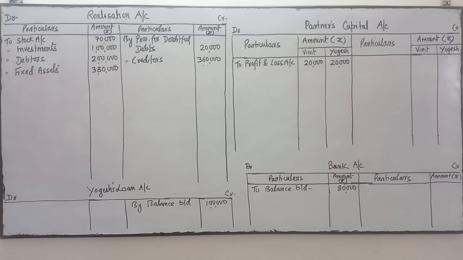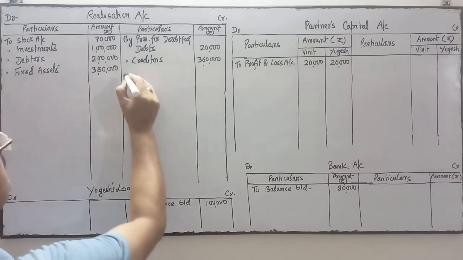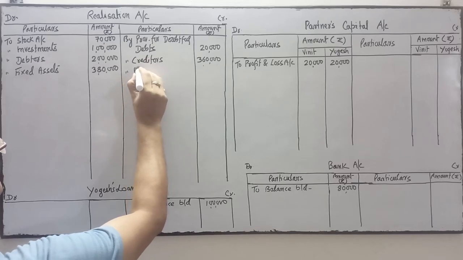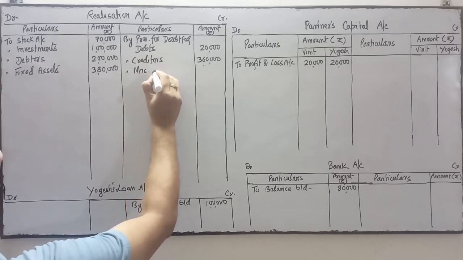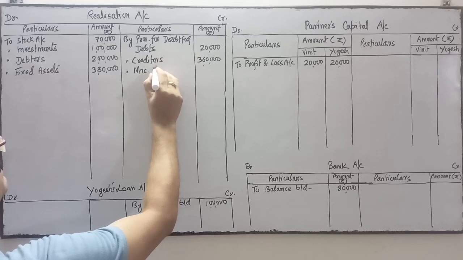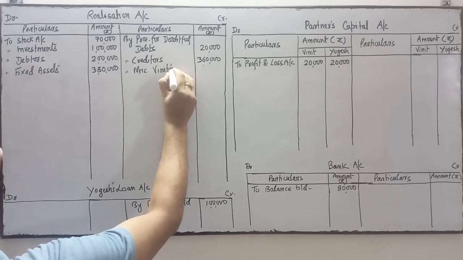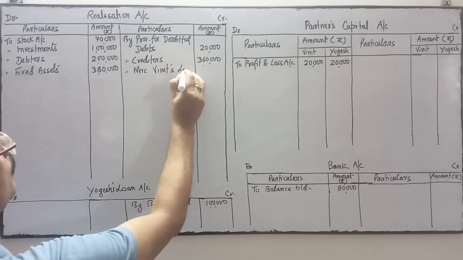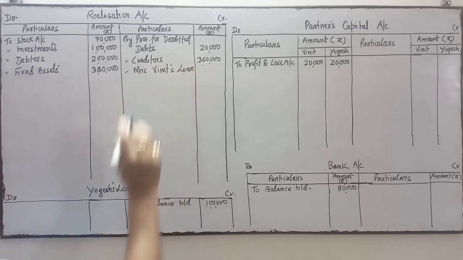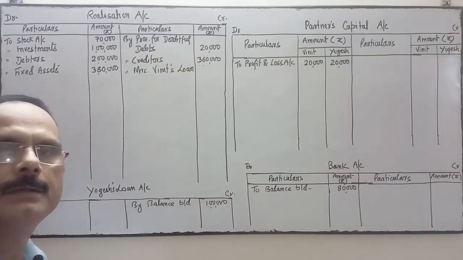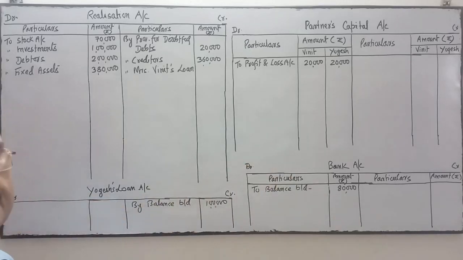Okay, separately. Next is Mrs. Bineeth's loan. Mrs. Bineeth's loan means wife loan. Wife of Bineeth has given the loan. So this will be considered as outside liability. Partner's loan will be paid after the external liability.